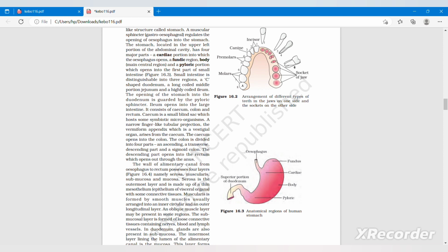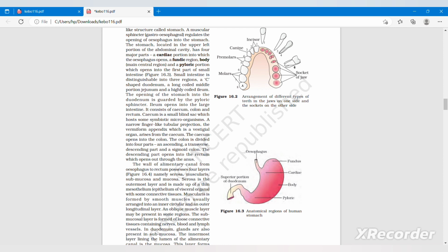Ileum opens into the large intestine. It consists of cecum, colon, and rectum. Cecum is a small blind sac which hosts some symbiotic microorganisms. A narrow finger-like tubular projection, the vermiform appendix, which is a vestigial organ, arises from the cecum. The cecum opens into the colon. The colon is divided into four parts, that is, an ascending, a transverse, and a descending part, and a sigmoid colon. The descending part opens into the rectum, which opens out through the anus.